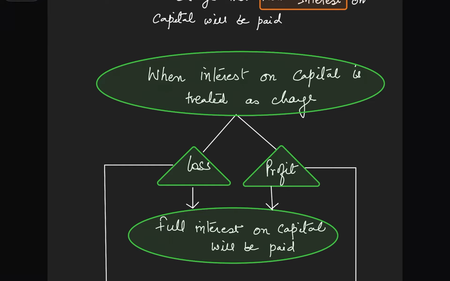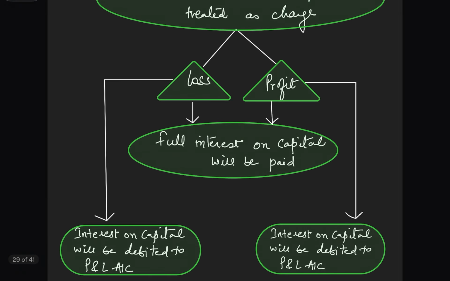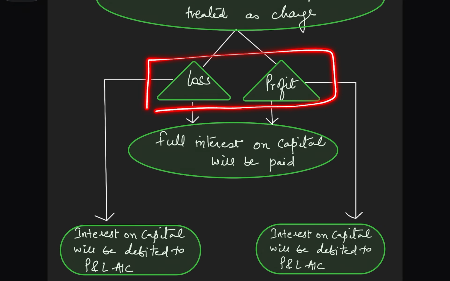Now a question arises: which account should be prepared at this point of time? When there is a loss, interest on capital is debited to the profit and loss account. Similarly, if there is a profit, then also we need to debit the interest on capital to the profit and loss account.